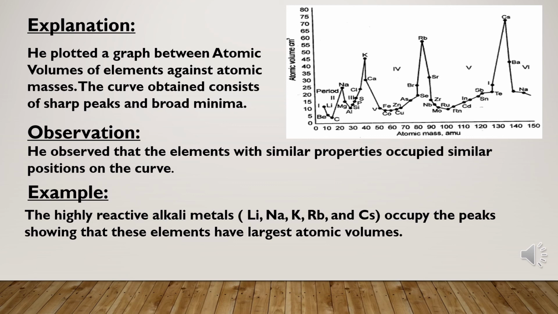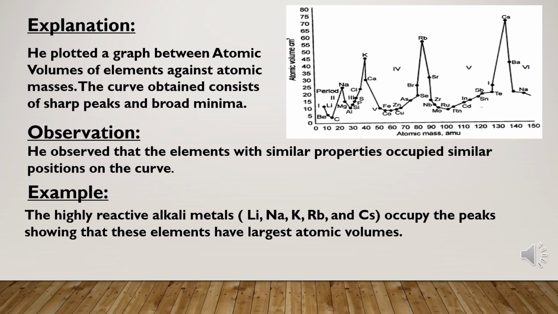Similarly, the alkaline earth metals like magnesium, calcium, beryllium, strontium and barium occupy the descending positions of the curve, showing that they have smaller atomic volumes than the alkali metals, which are highly reactive and react with water to form hydrogen gas.